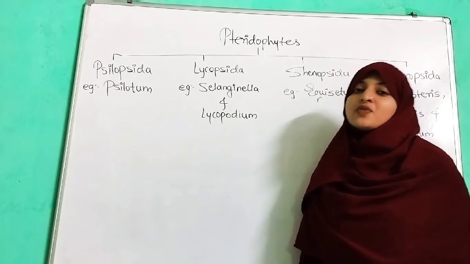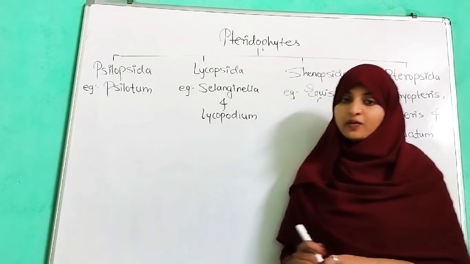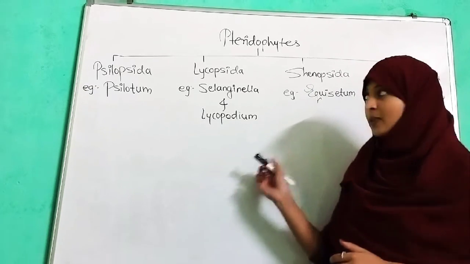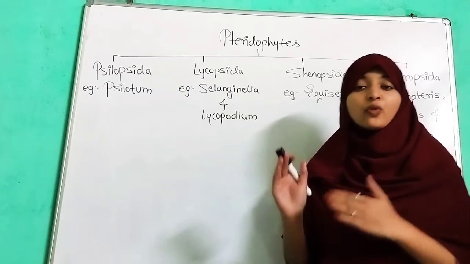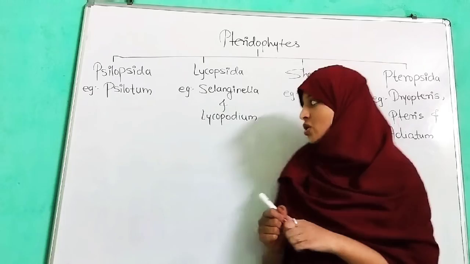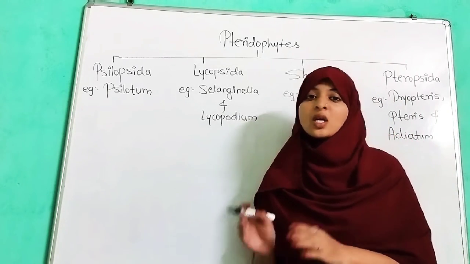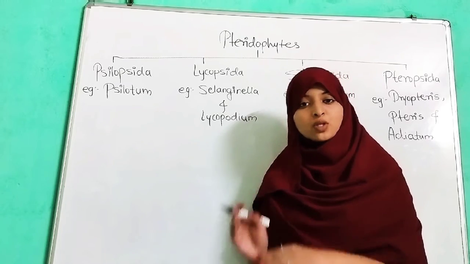Everyone. In our previous video, we discussed the division pteridophyte, which belongs to kingdom Plantae. But there were four different classes of pteridophyte which produce different spores. If they produce identical spores, they are known as heterosporous spores.